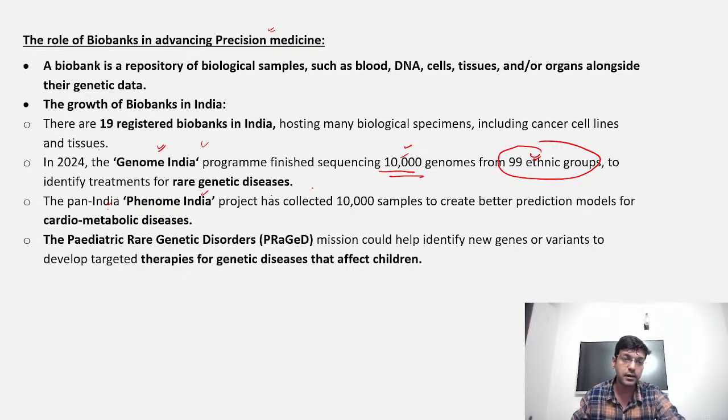Similarly, this pediatric rare genetic disorder mission could help identify new genes or variants to develop targeted therapies for genetic diseases that affect children. Suppose a child is facing the problem of short-sightedness or any kind of blindness because of their genetic makeup. So this project will create certain genes or variants which will supplement that gene of that individual to cope with this problem. Especially when we are talking about vision problems, right? So this is related to biobanks.